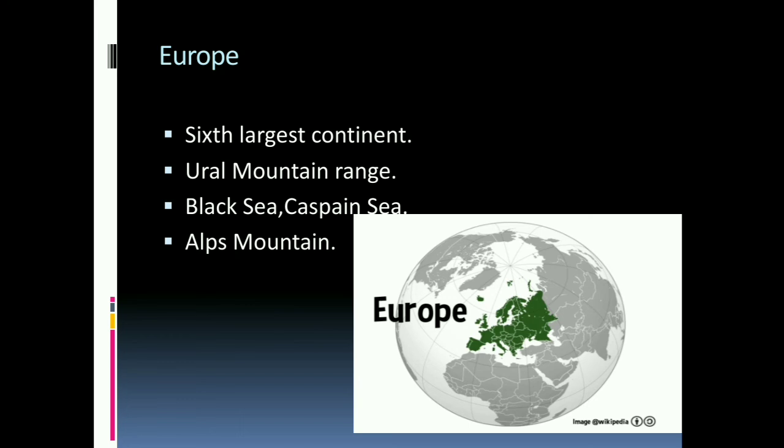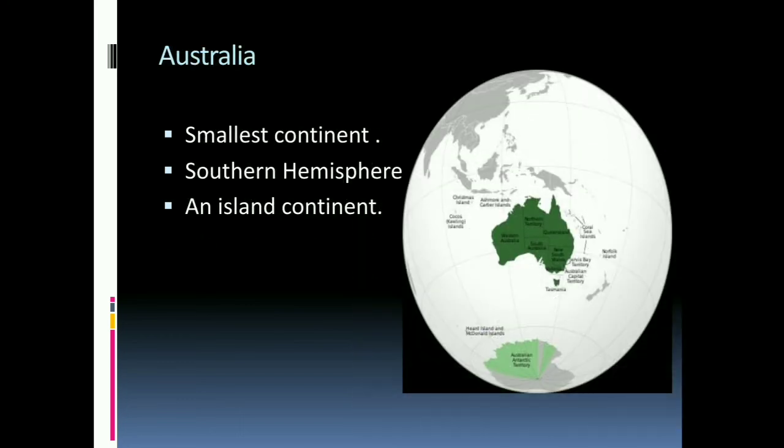Now come to the next, Australia. Australia is the smallest continent. It is entirely in the southern hemisphere. It has the Pacific Ocean to its east, the Indian Ocean to its west, and the Antarctic Ocean to its south.